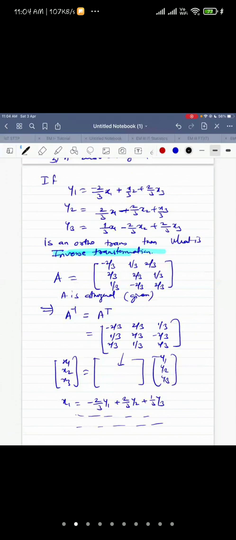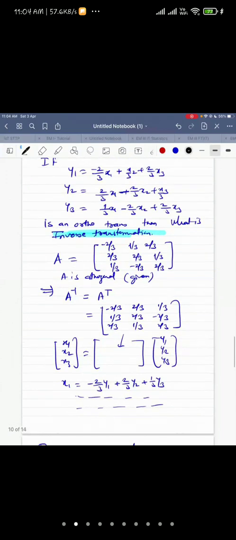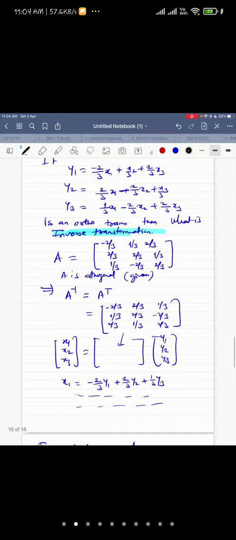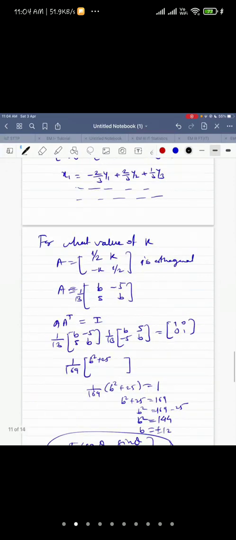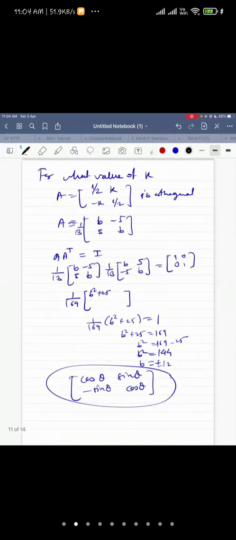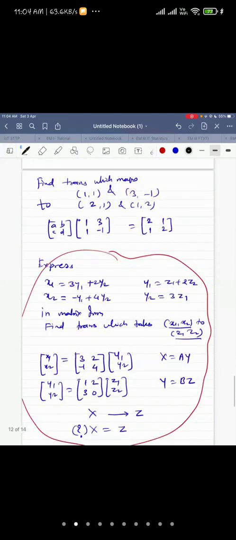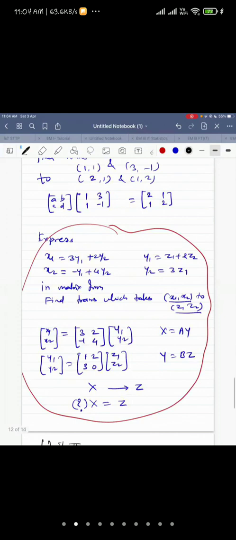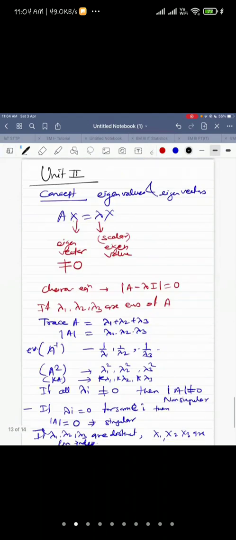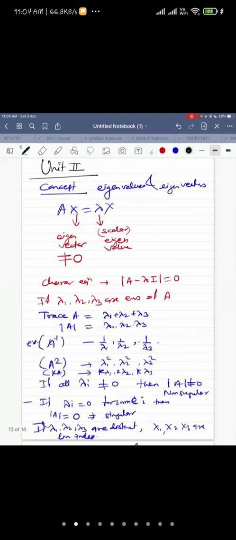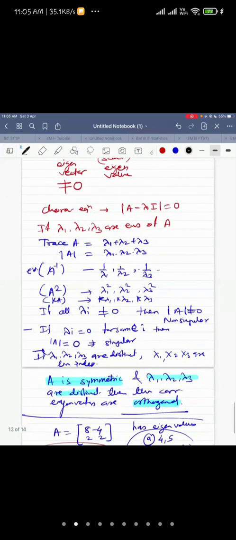I'll let you know by evening. If needed, we'll see for 1 hour in the evening. This part I haven't done completely. You just have to recall the concept. I have written all these properties very shabbily here, but they are given to you nicely in your notes. Just go through them.